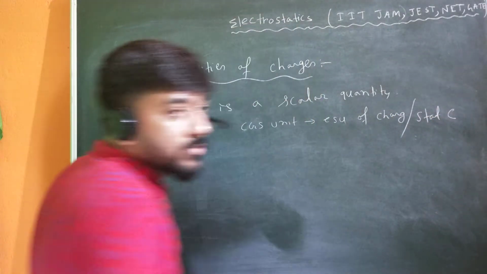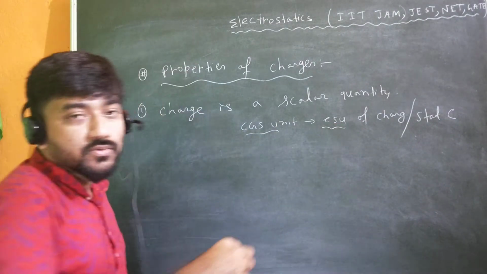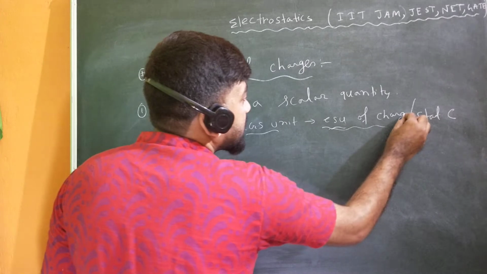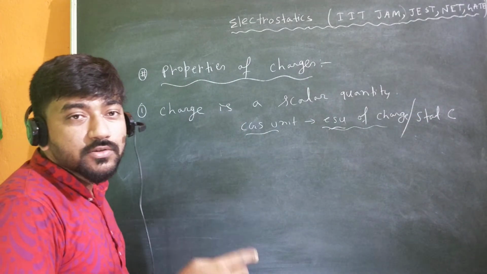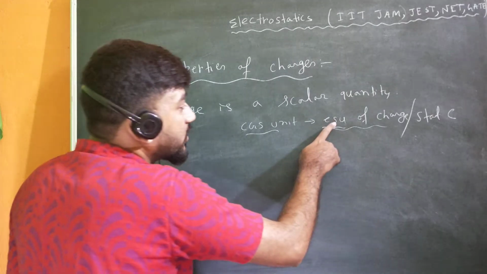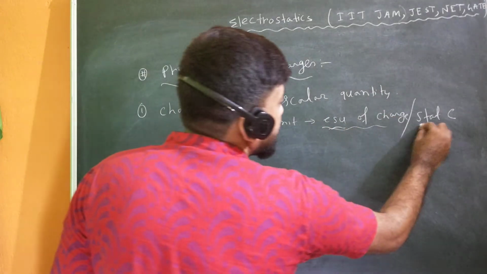Please keep in mind this CGS unit, you cannot say it is only ESU. You have to say ESU of charge, because there is another unit also, ESU of potential. So in that case we have to write ESU of potential, otherwise you can use stat coulomb.